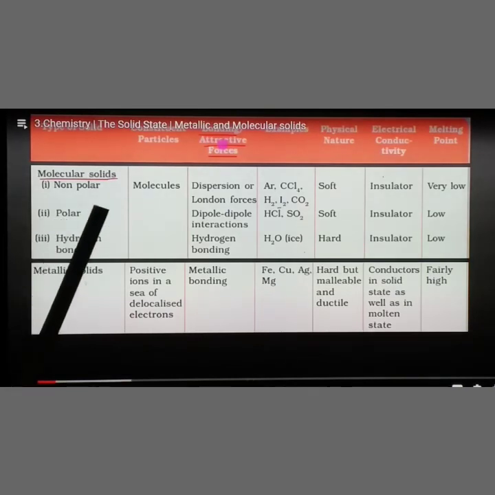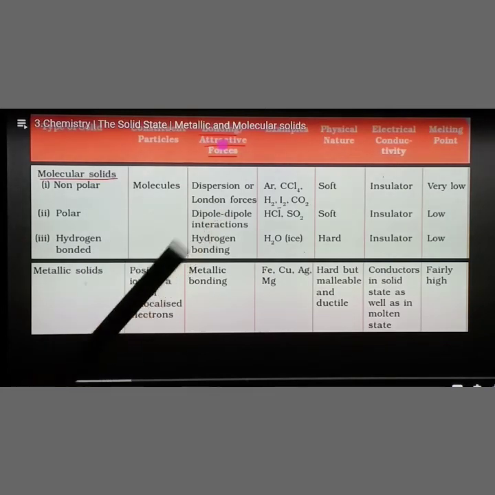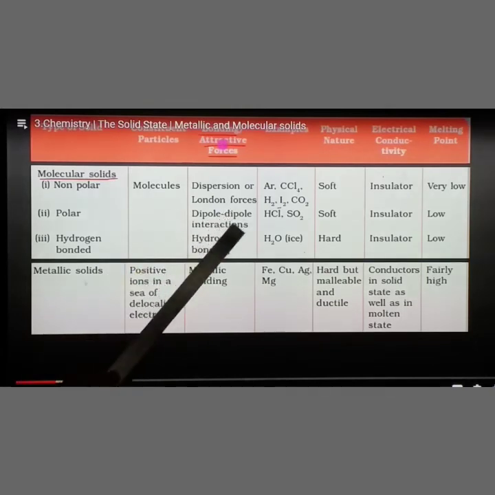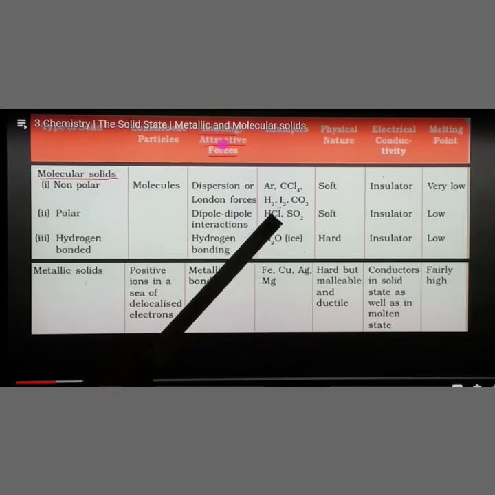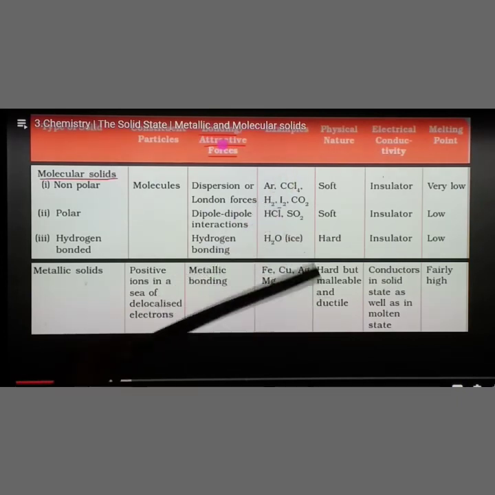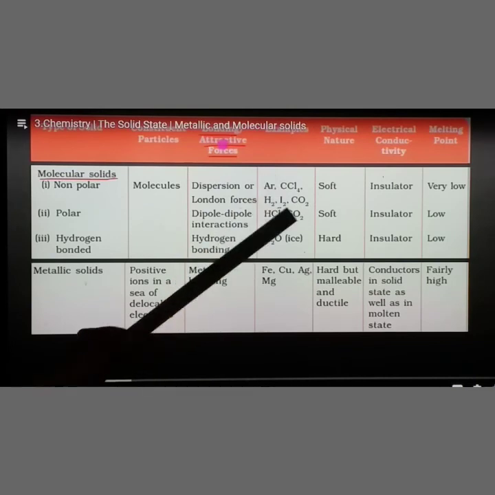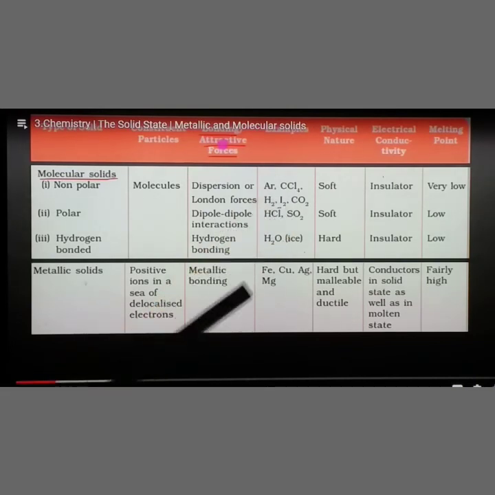Next we come to polar molecular solids. Here the force is dipole-dipole interaction. The best example is HCl, that is H plus and Cl minus. Take another example, H plus and Cl minus. Here the chlorine of the first molecule combines with the hydrogen of the second molecule, so there will be a cation-anion force of attraction. So it is a dipole-dipole interaction. Dipole means H plus Cl minus. Take another HCl, H plus Cl minus. So one dipole and another molecule's dipole, their interaction will take place. It is also soft in nature, an insulator, and has a very low melting point.